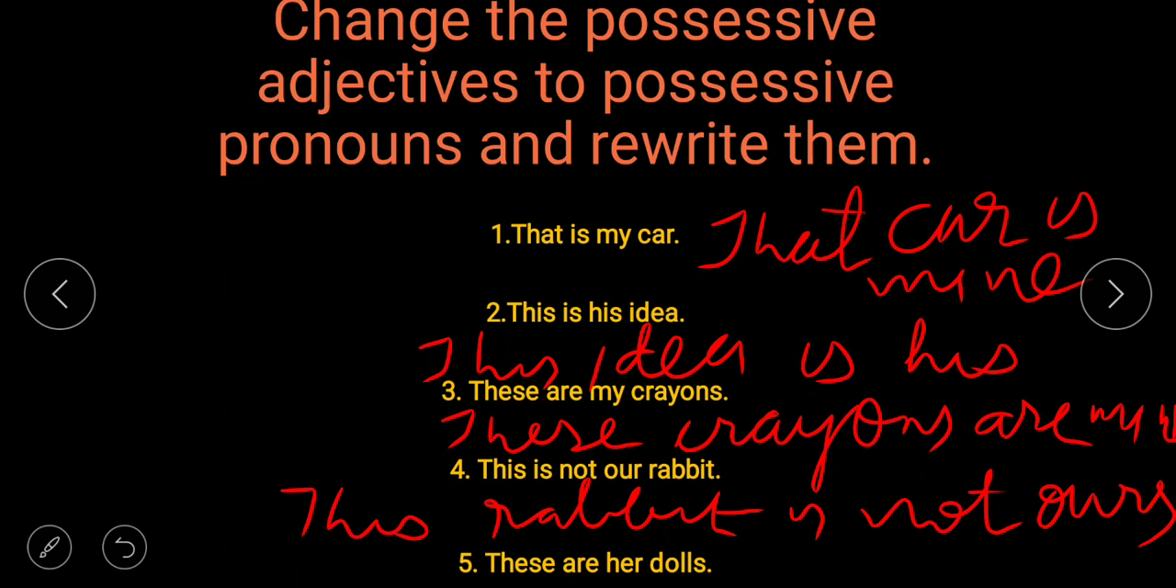These are her dolls. These dolls are hers. First you have to write these dolls, then write H-E-R-S, hers. Okay, understand?